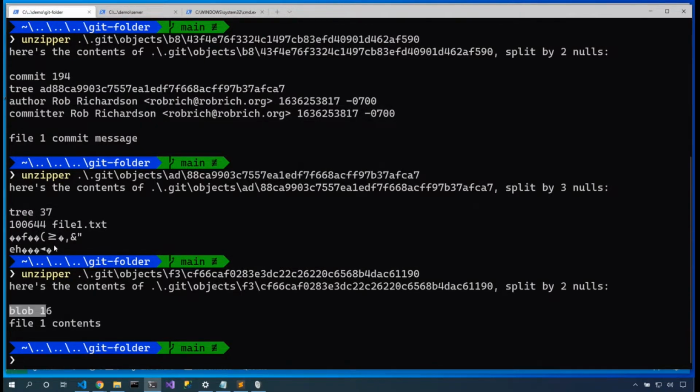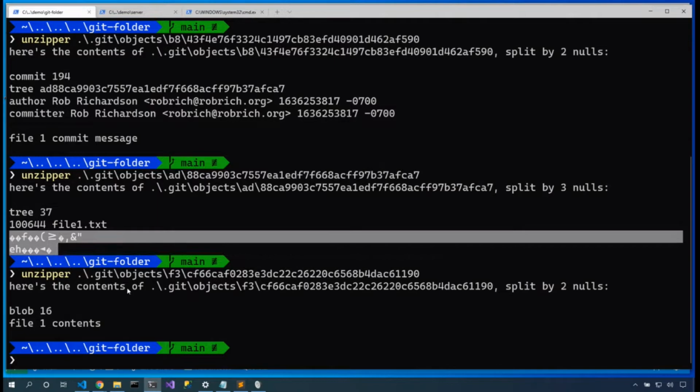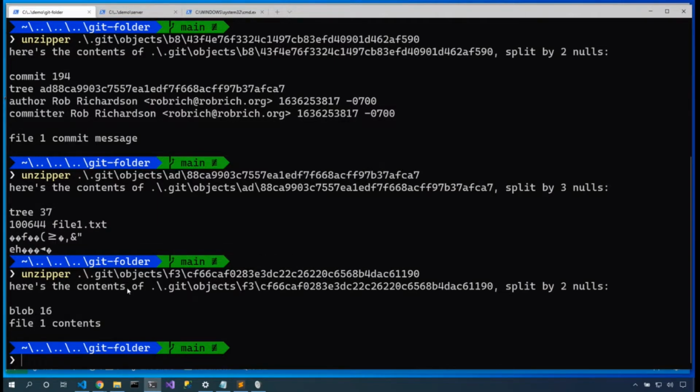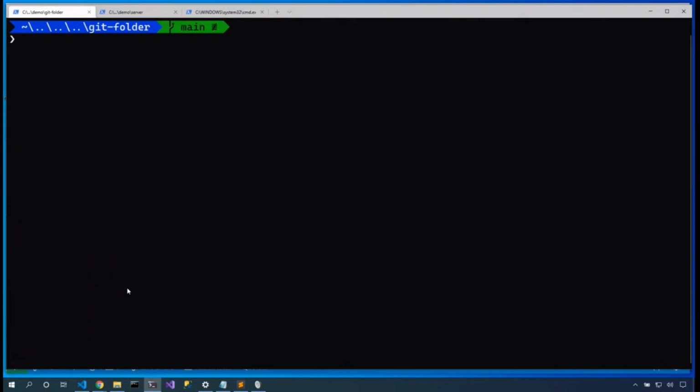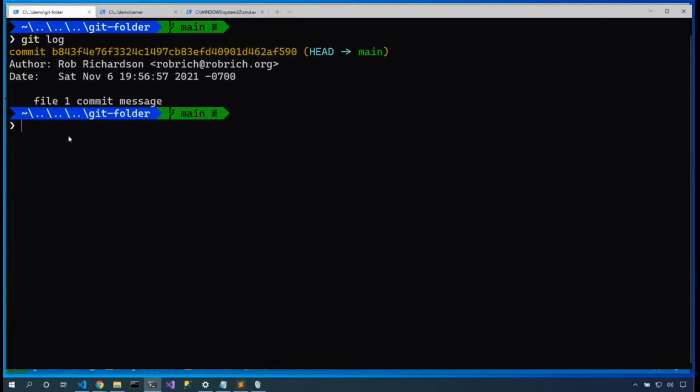Now we could definitely unzipper them, but this one being extra compressed, that's a little weird. Instead, let's use Git commands for this. So git log, we'll first look at B843. We can use git cat-file -t, and it will tell us the type of that node. Now we saw before it said commit 190 something. It's a type commit node.